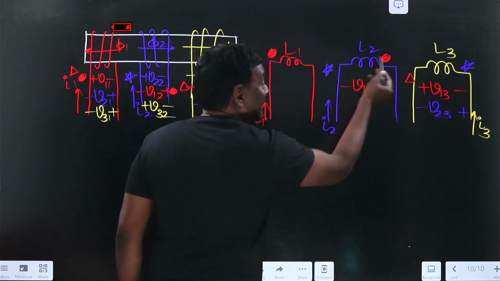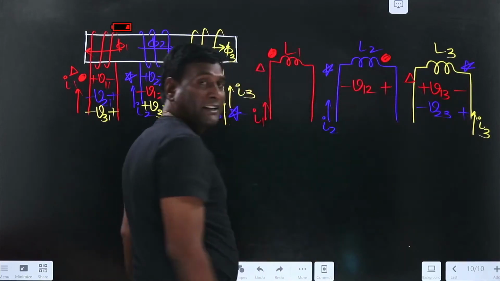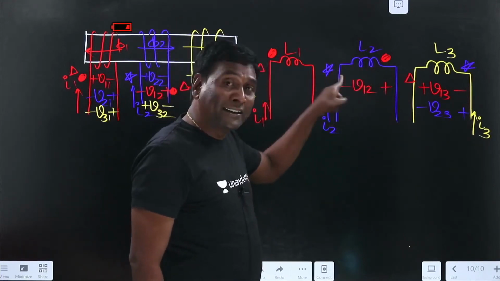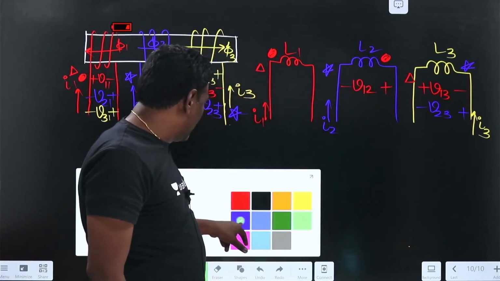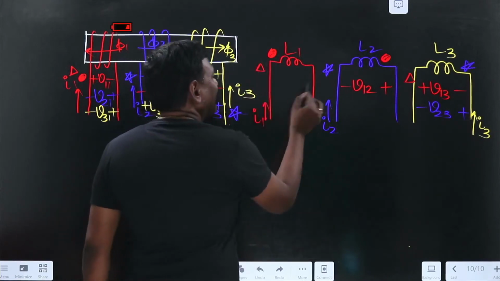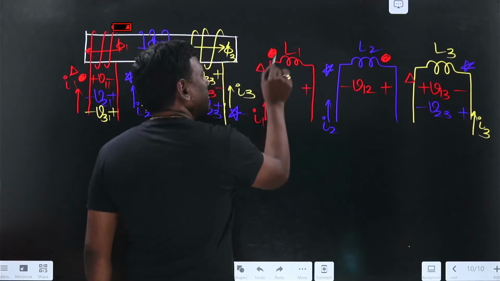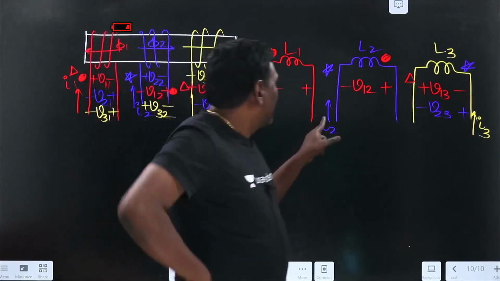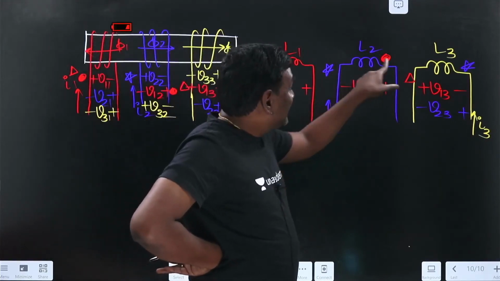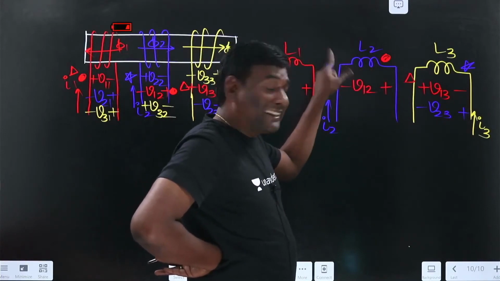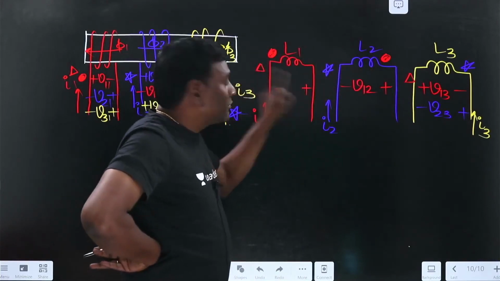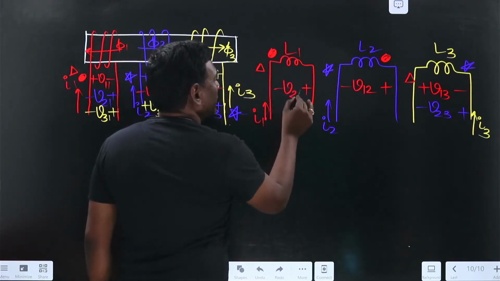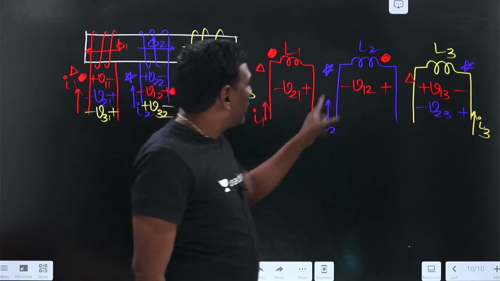I2 is entering into the undotted end of the circle, so the undotted end of the circle should be positive with respect to this. So this is going to be V because of 2 in 1. So I2 is over.